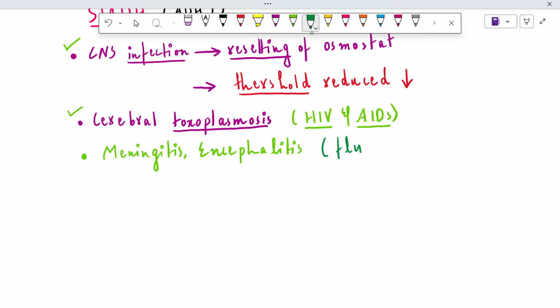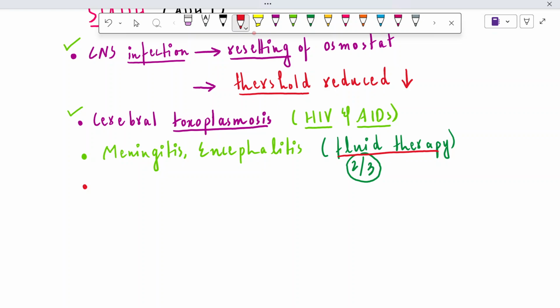when we give fluid therapy, because these patients are already suffering from SIADH, the fluid therapy administered is 2 by 3rd. It means that, for example, if the calculated amount is 100, then in patients with meningitis and encephalitis, the nurse or the doctor should give that patient 2 by 3rd of the calculated amount, because the person already has SIADH and there is a lot of fluid accumulation inside the body. So fluid therapy must be kept in mind in patients with meningitis and encephalitis.